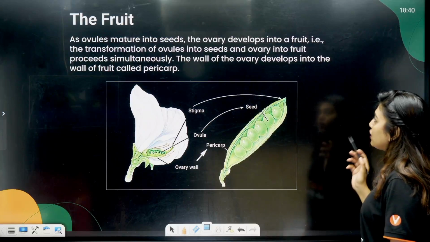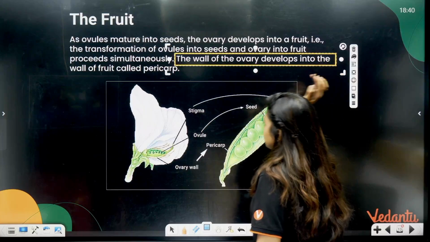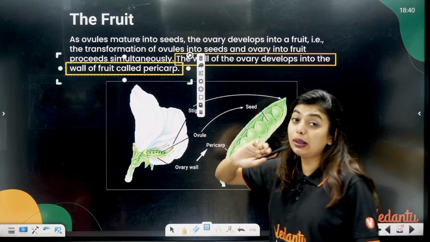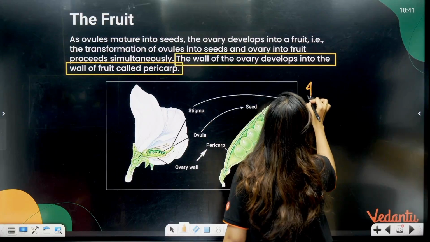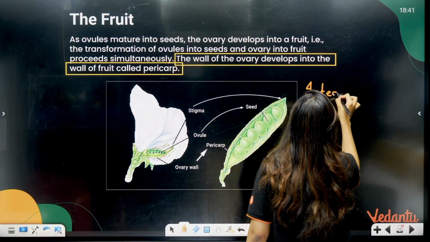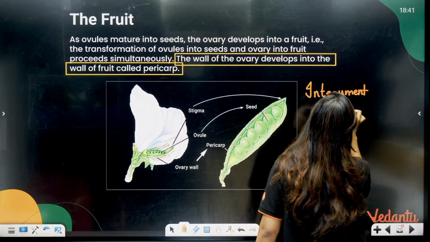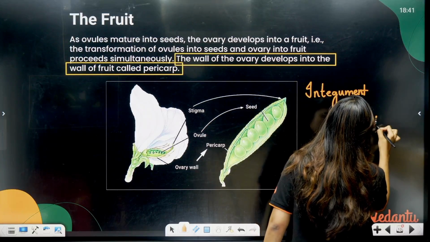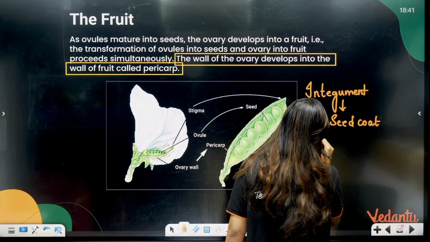The wall of the ovary develops into the wall of the fruit. Very, very important: the wall of the ovary develops into the wall of the fruit, which is called the pericarp. So as of now, you have learned so many things that you have to remember. Remember that your integuments have become seed coat.